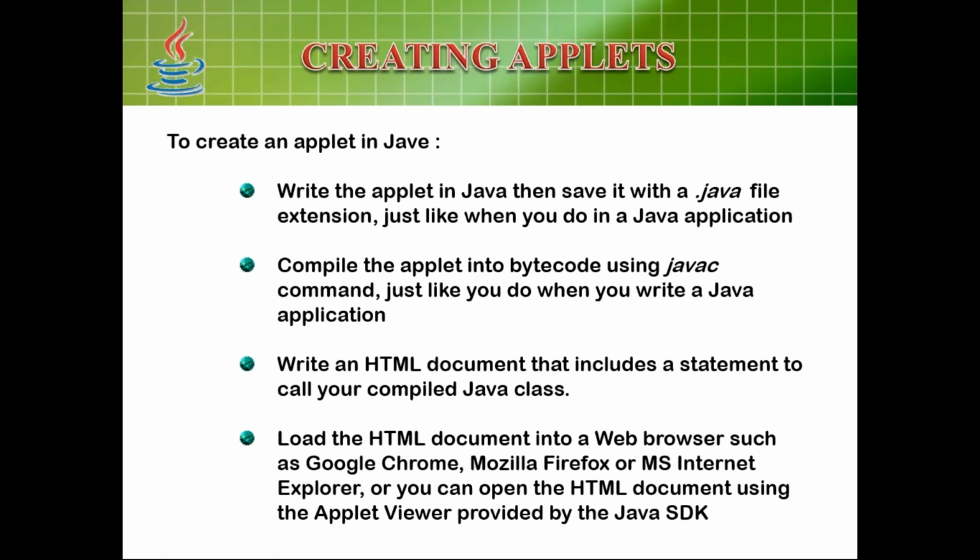How to create an applet in Java? To create an applet in a Java program, you have to write an applet code and then save it with the .java file extension, just like a regular Java application, and compile the applet into bytecode using the javac command, just like other apps. From here onwards, after generating the bytecode, that means the .class file, the execution varies.